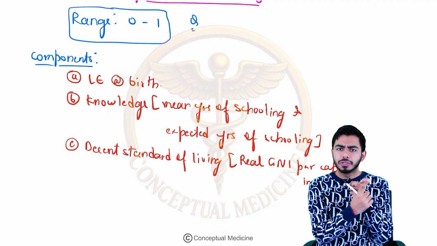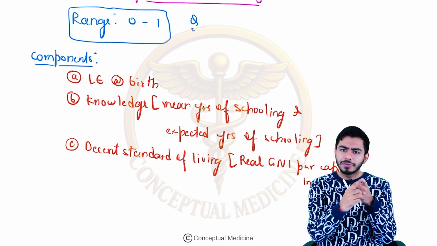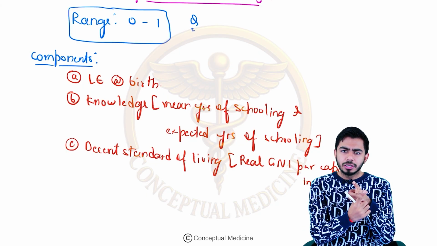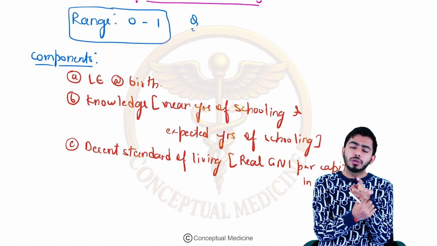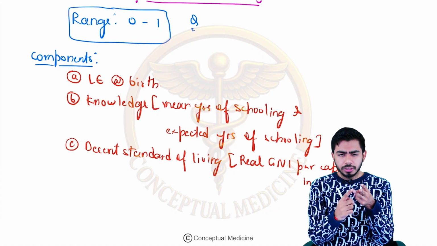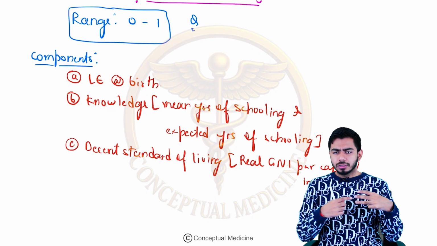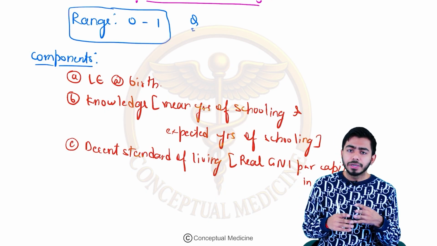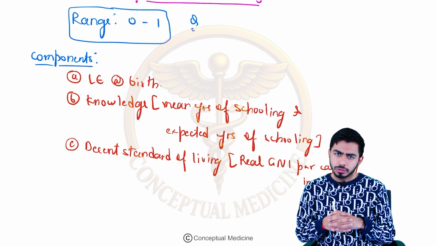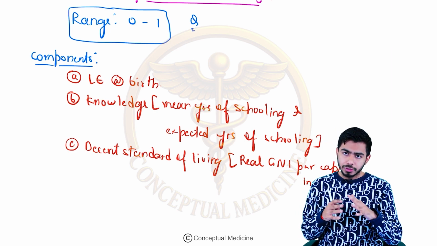Life expectancy at 1 year of age. Sorry, that was PQLI. Life expectancy at birth. Second, the knowledge, that is the mean years of schooling and the expected years of schooling. And the third component here is the standard of living, that is the gross national income per capita in US dollars. I hope you are clear with these components.